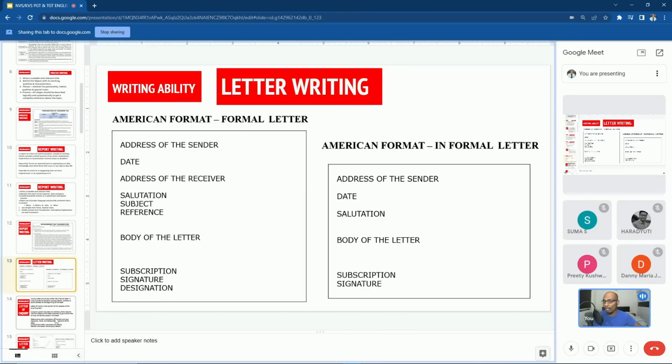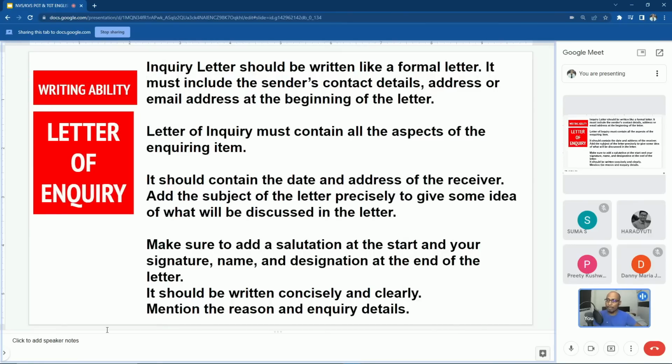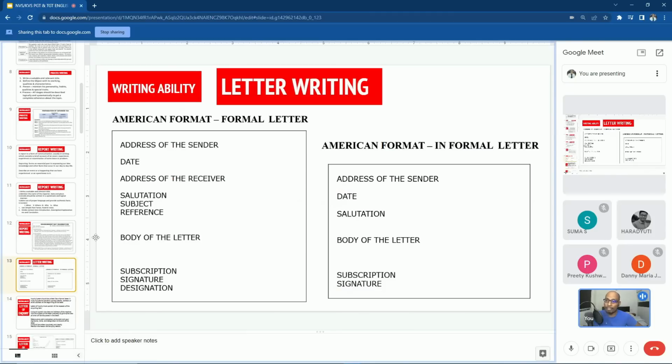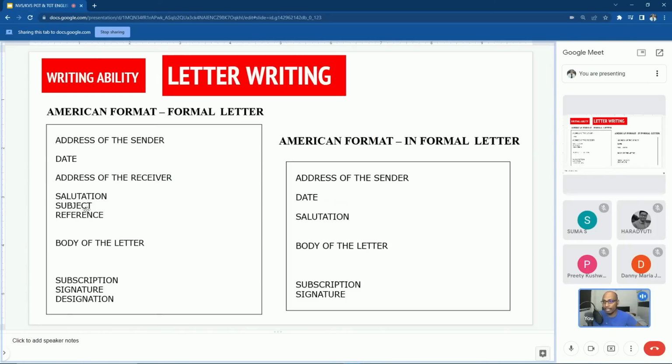You may not get true or false, but you should know this information. Then we'll go with the first type of letter, letter of inquiry. Sir, in formal letter, subject can be written after salutation. In formal letter, you can write the subject before salutation or after salutation. Both ways are accepted. Some prefer to write the subject before salutation, some prefer to write subject after the salutation. Both ways of writing are correct.